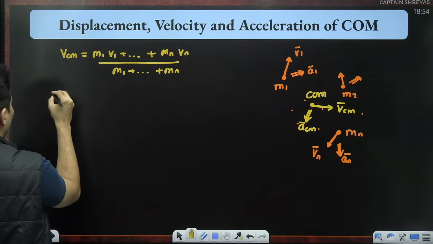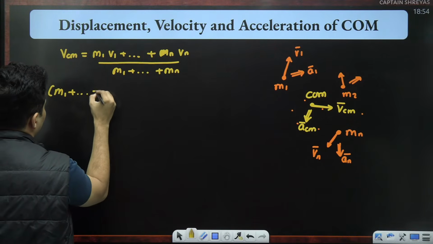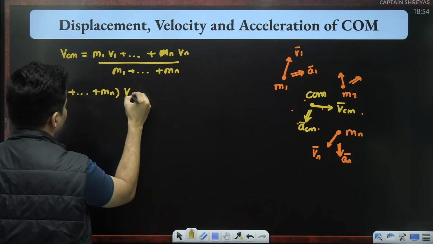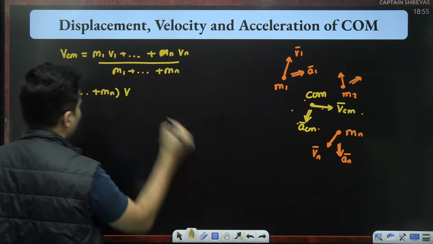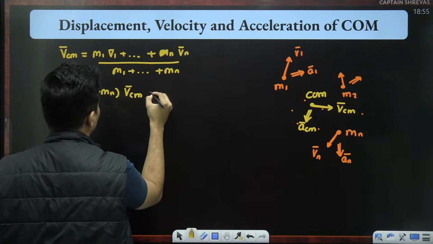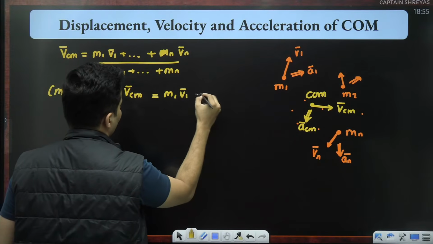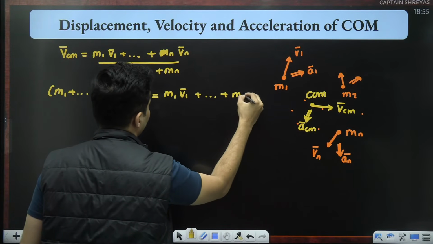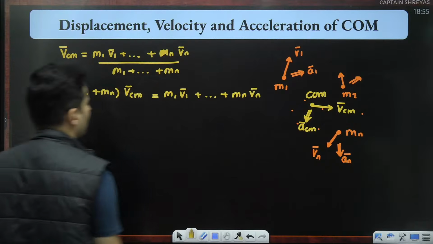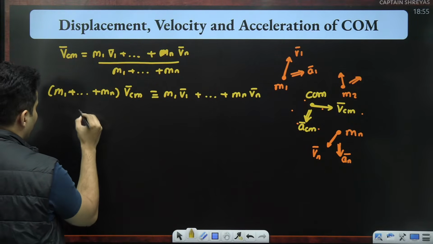If you shift this over here, you will get (m1 + ... + mn) times the velocity of the center of mass equals m1 v1 plus m2 v2 plus ... mn vn. Now if you ask me what this is, this is the total mass.